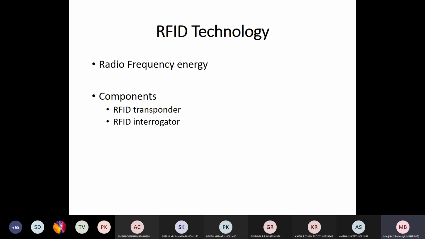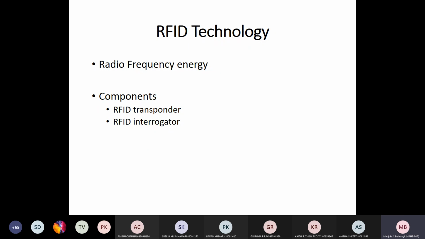In the case of RFID technology, the transmitted and received energy is in terms of radio frequency energy. For the automatic identification of objects, RFID is used to identify the objects, but the energy used is radio frequency.